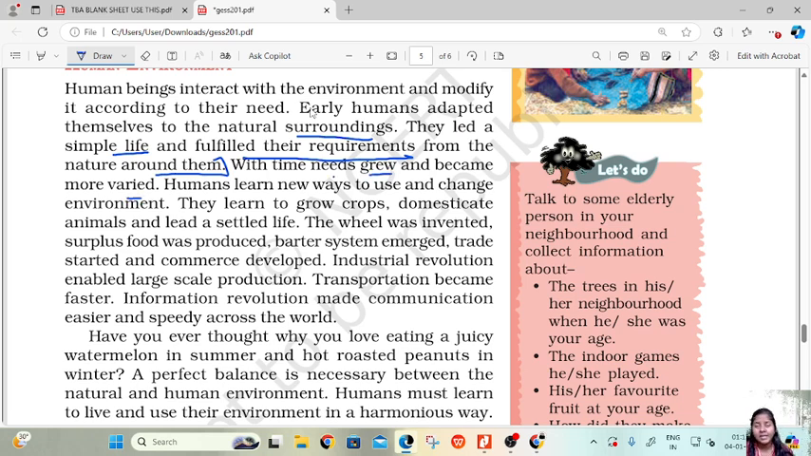Humans started to learn various new things. We started to learn how to grow crops. We also started domesticating animals and led a settled life. And then, as time passed, the wheel was invented. Then food was produced. Barter system emerged. Trade started and commerce developed. Industrial revolution enabled large scale production. Transportation became faster. Information revolution made communication easier and speedy across the world.